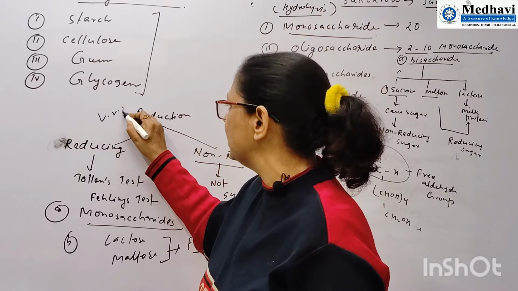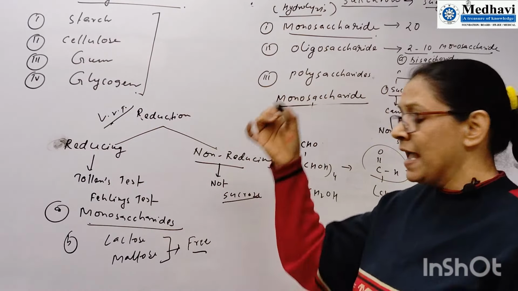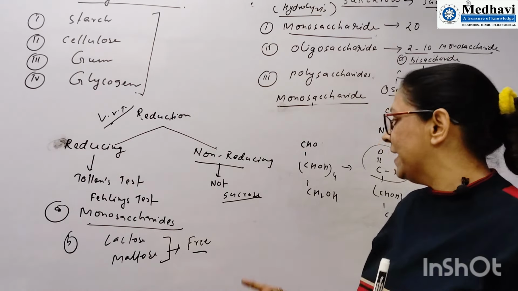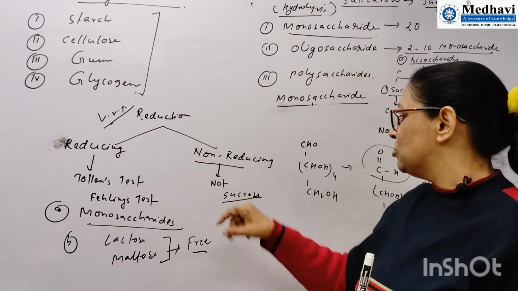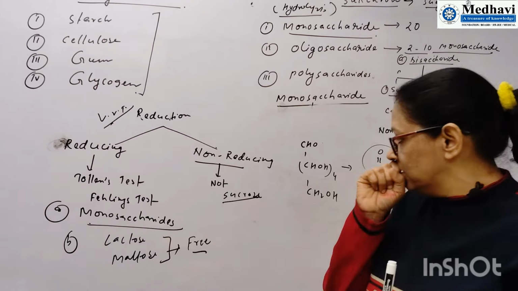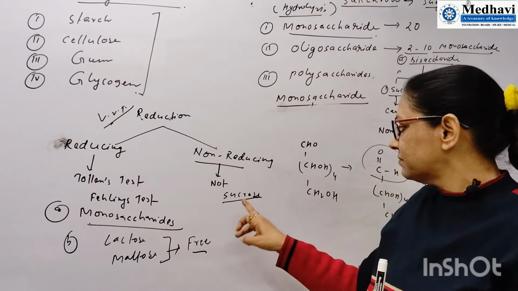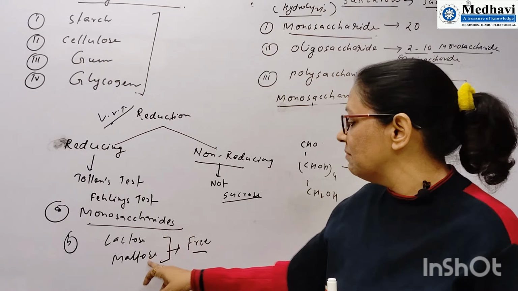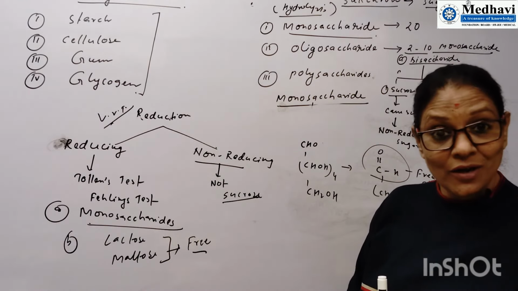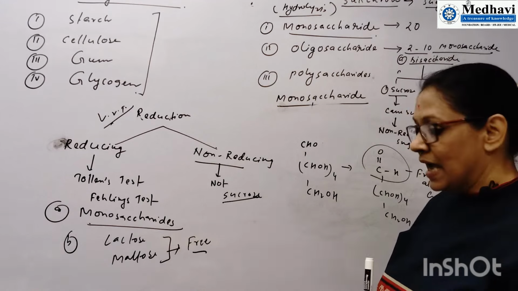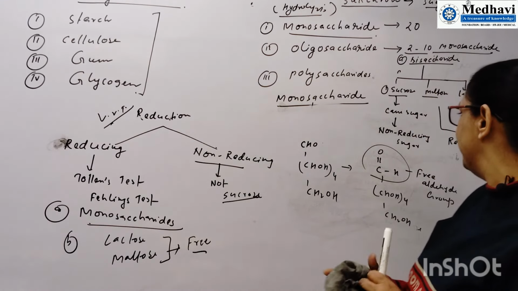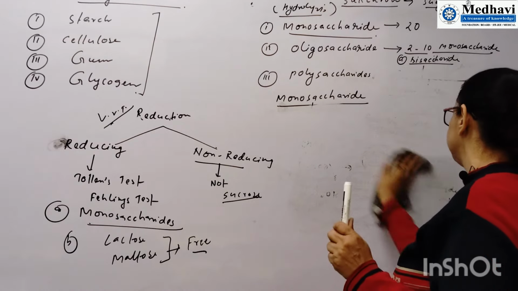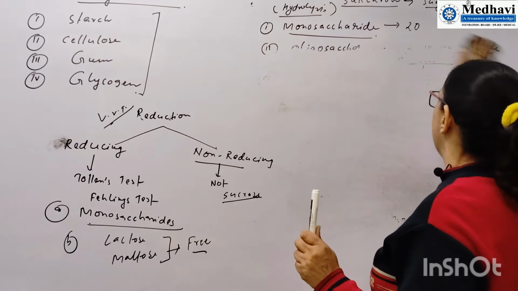From here you will get questions in the exam. Select the reducing sugar from among the following options. Be careful, from the disaccharides, sucrose is the only sugar that will not show the reducing property, whereas lactose and maltose are disaccharides that will show the property of reducing sugar. After that, the third classification, on the basis of carbon, we will classify carbohydrates.